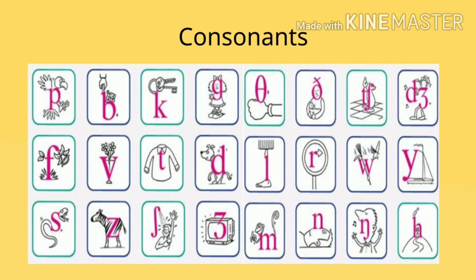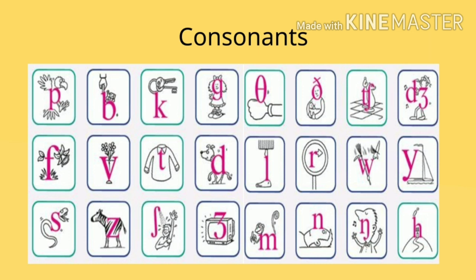Pa, fa, sa, ka, ta, sha, tha, cha, and ha are voiceless sounds. Ba, va, za, ga, da, ja, la, ma, tha, ra, na, va, nya, ja, and ya are voiced sounds.